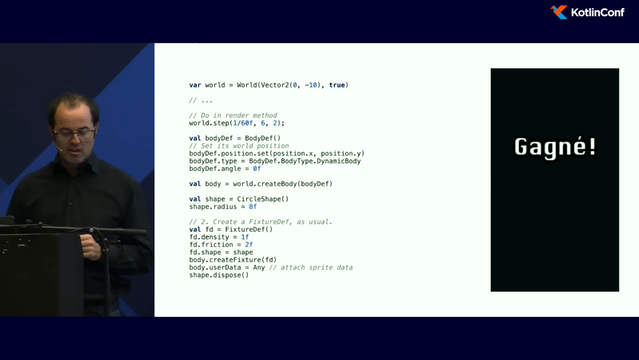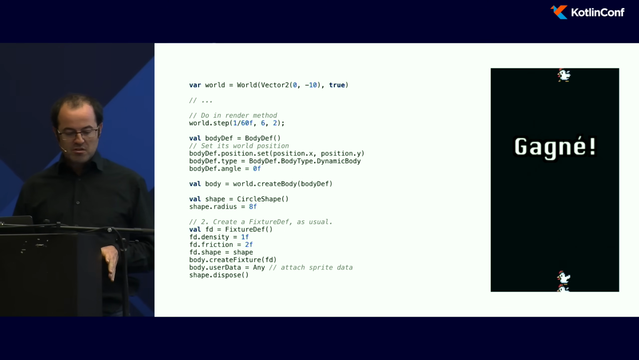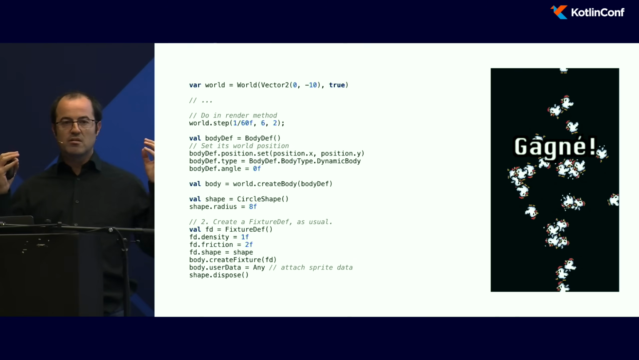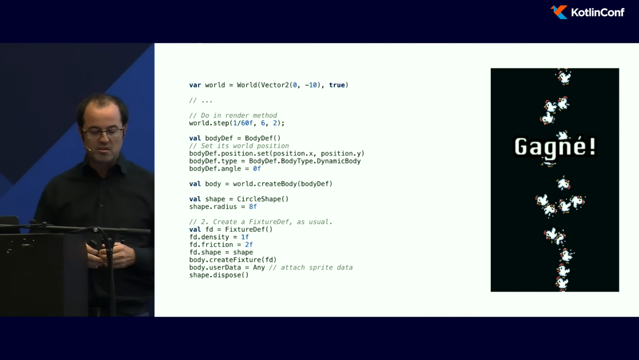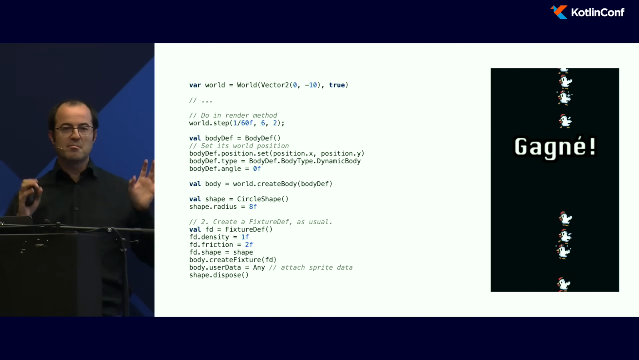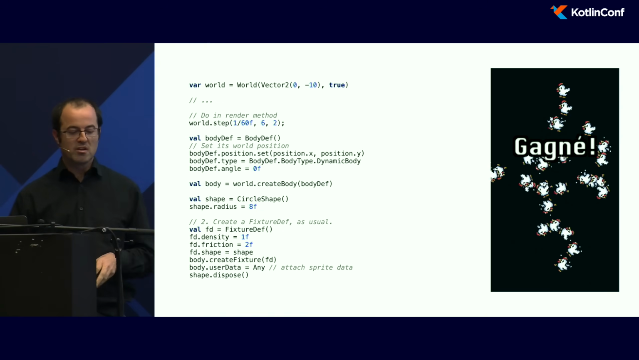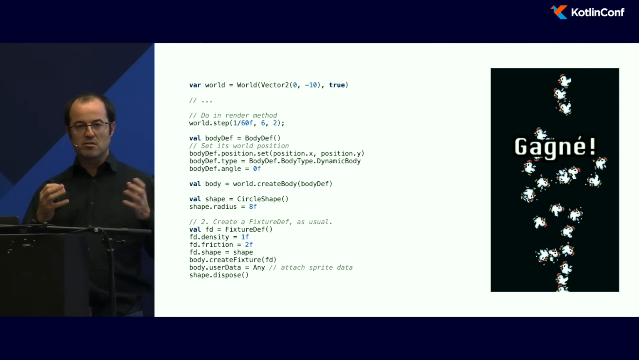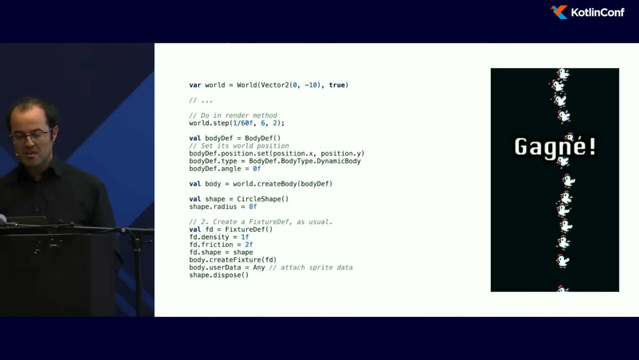So I will go back. I put things in my world, and it will react in the simulation world. So here I just add my chicken in my Box2D world, and it will create the simulation. It's very easy.